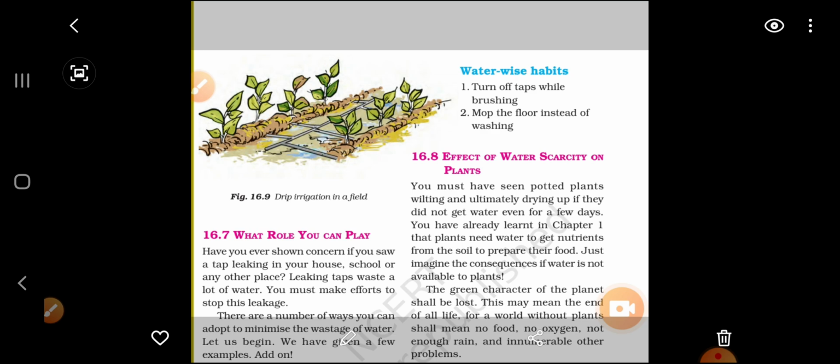Hope you understand this chapter. If you have any doubt related to this chapter, ask me in the live classes. Okay, there are only 2 questions left related to this chapter, so I am sending you the answers of these 2 questions. Do it today. Let's meet in the next class.